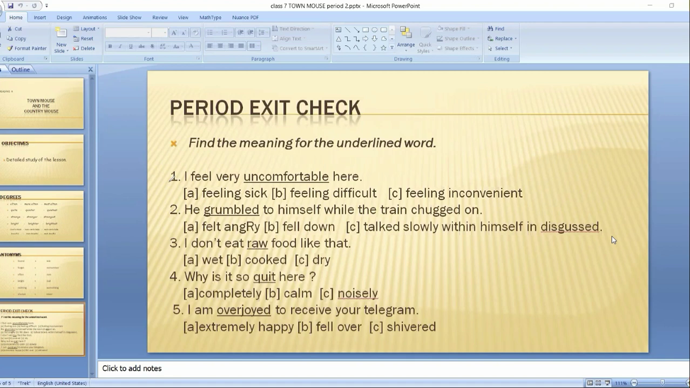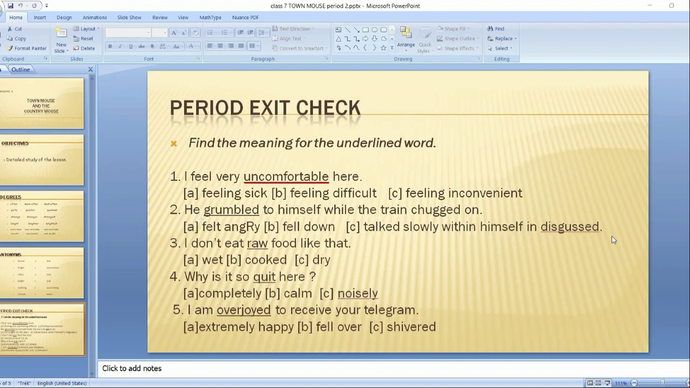Find the meaning for the underlined word. I feel very uncomfortable here. What is the word underlined? Uncomfortable. Options are given: A, feeling sick; B, feeling difficult; C, feeling inconvenient. You answer yourself. I'm not going to give you answers. As we have already discussed, you will write your answers.